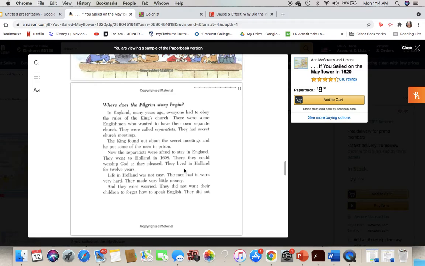So when I was reading, I found the cause and effect of the colonists not making a lot of money. So it said that life in Holland was not easy. The men had to work very hard. They made very little money.